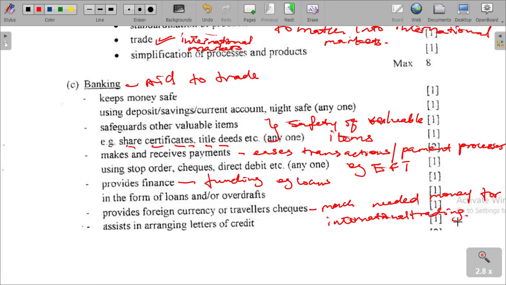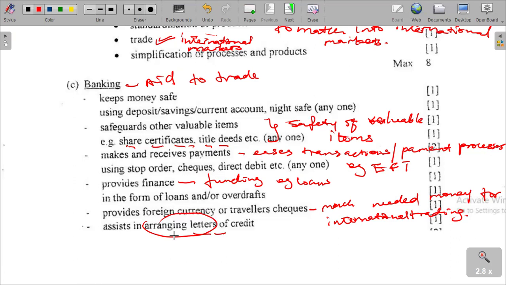We are saying for business to do international trading, there is need for what? For foreign currency, and then assist in arranging letters of credit. Banks can also provide a facilitation process. Banks can also give arrangement procedures and processes for credit or for borrowing of money, which is also quite a good advantage when it comes to trade. Businesses need to have access to money. So in other words, we are saying banking as an aid to trade actually facilitates through this.